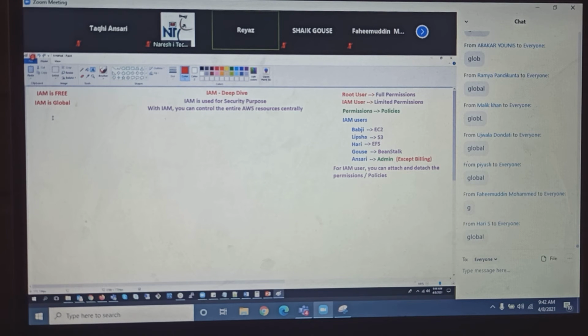Now guys, let's say, for example, I have my root account. Let's say Hari, Fahimuddin, and Ujwala asked, Riya sir, we want to work in your account. Should I go and share my email ID and password with them to work in my account? No. What is the right way to do that?